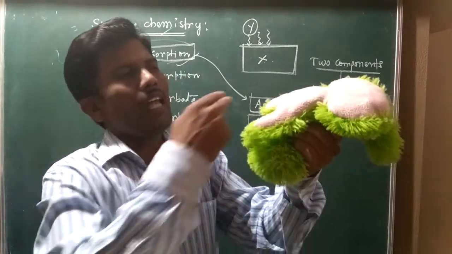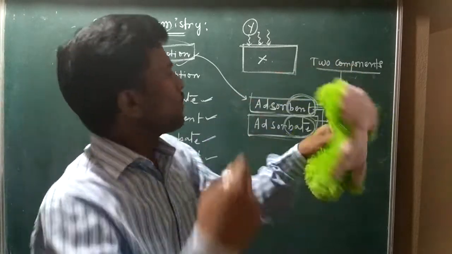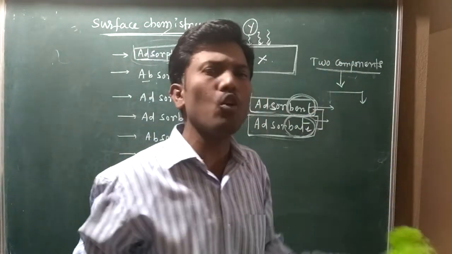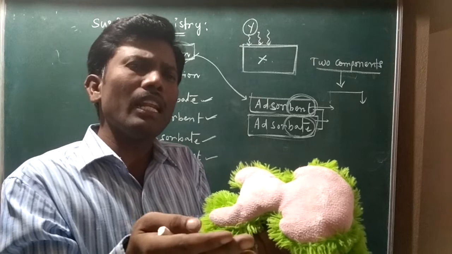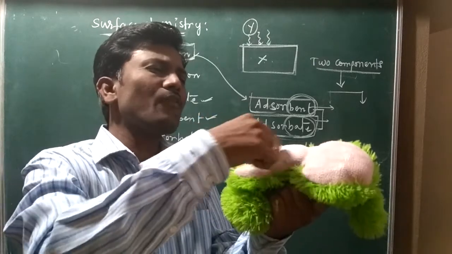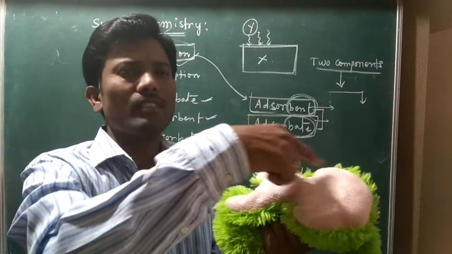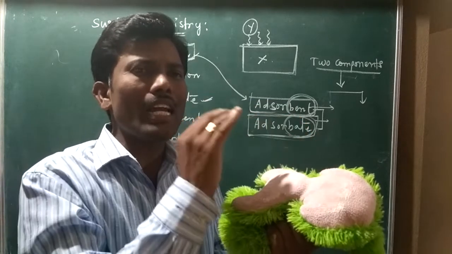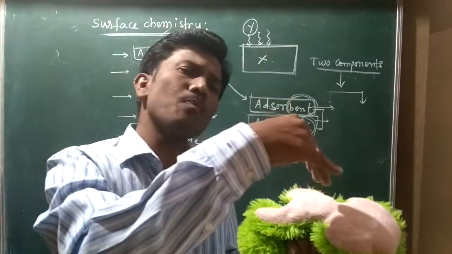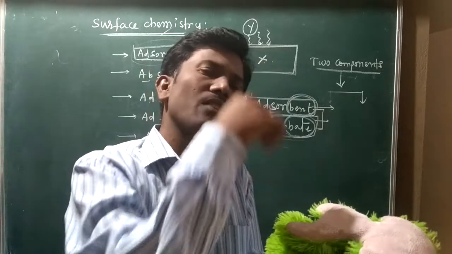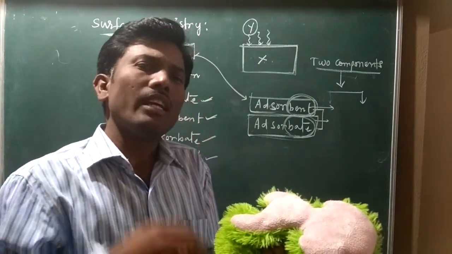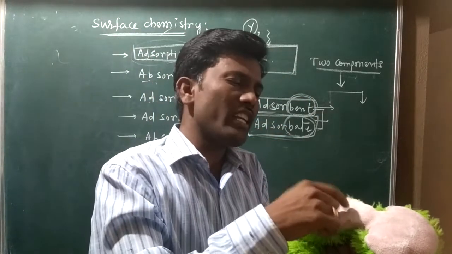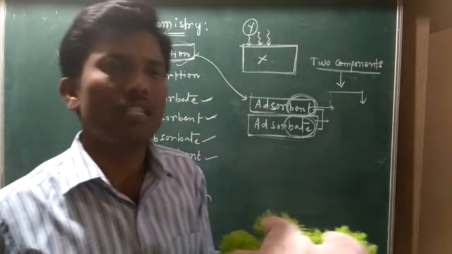Suppose I am removing the dust particles from the board. For the dust particles' accommodation on the surface of this duster, that area is called adsorbent. Those dust particles accommodating on the surface of this duster are called adsorbate.